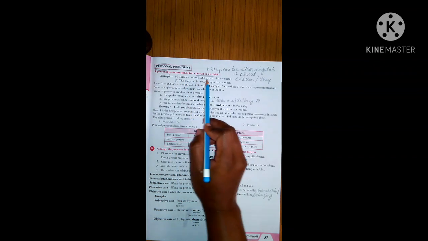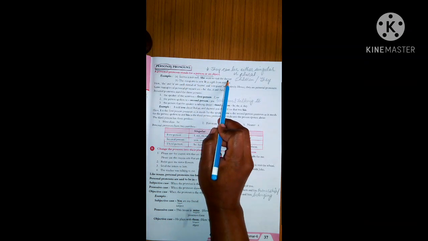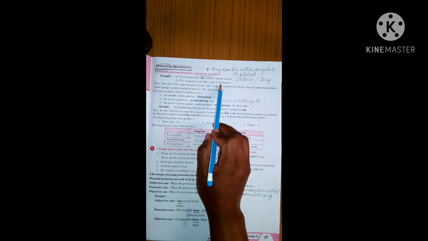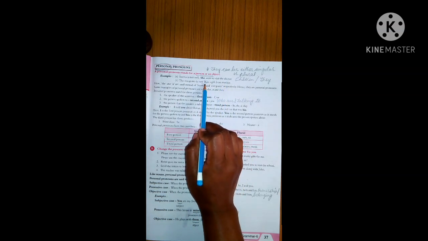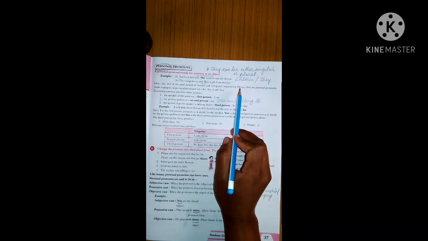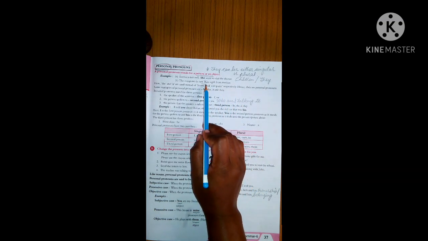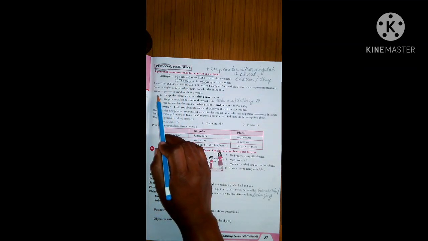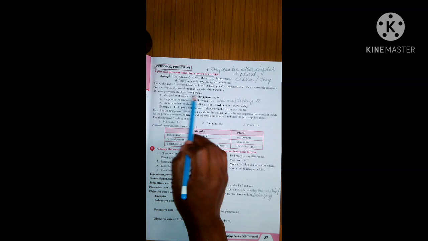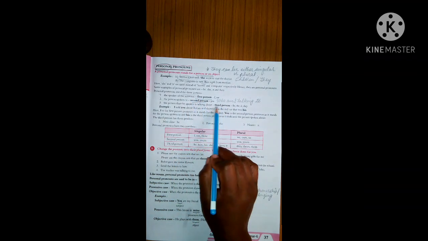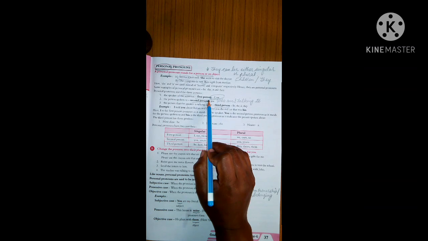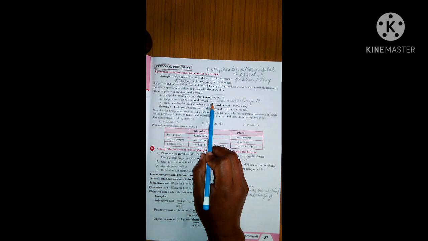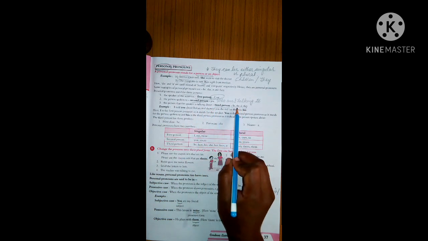Seema is not well. She went to visit the doctor. Clear? This is singular. The computer is new. It is a gift from my mother. Now the pronoun we are using here is it. Now she and it are the pronouns respectively for Seema and computer. Clear? Now see, personal pronouns stand for three persons. First person, second person and third person. In first person, what comes? I, we. And second person, you. Third person, he, she, it, they.